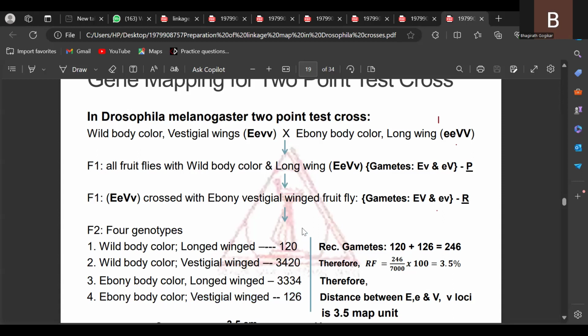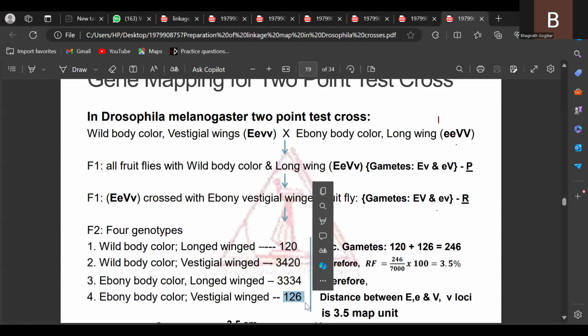Here, what are the progeny values of different combinations? 120 is one, another is 126. These two lower values of progeny indicate what? Recombinants. A larger number of progeny indicates parental type.